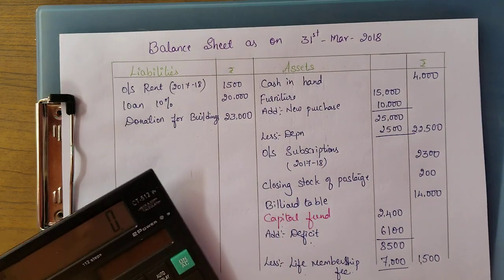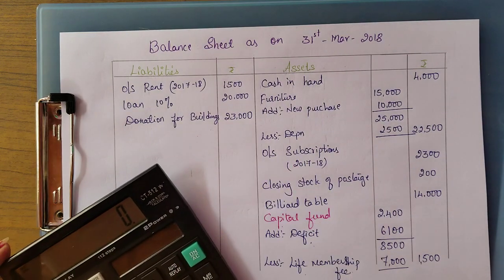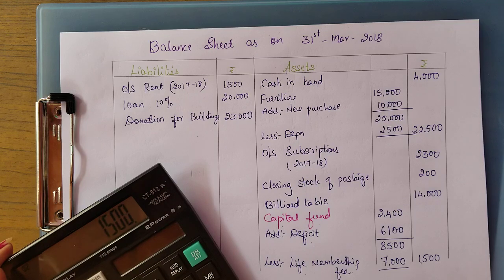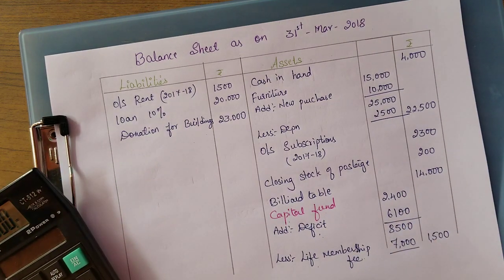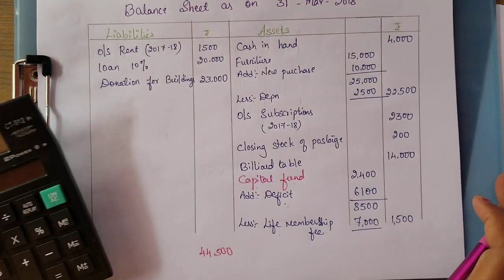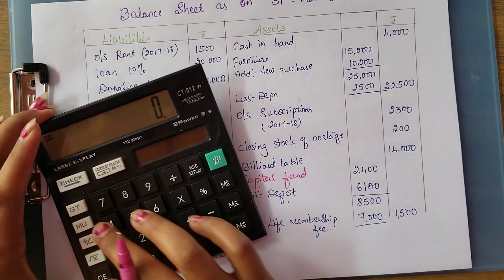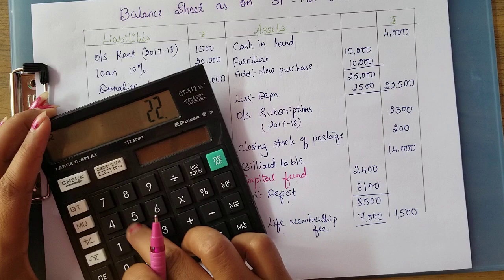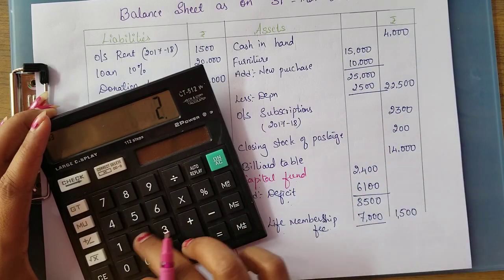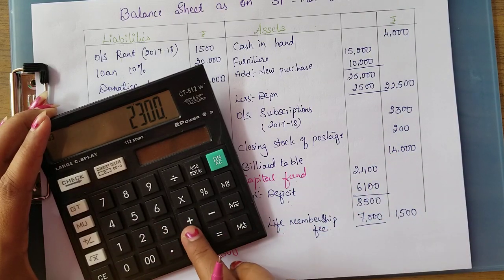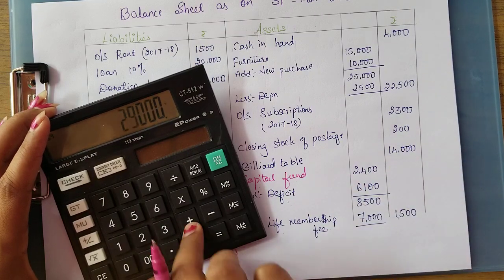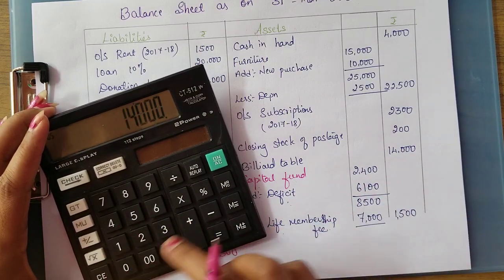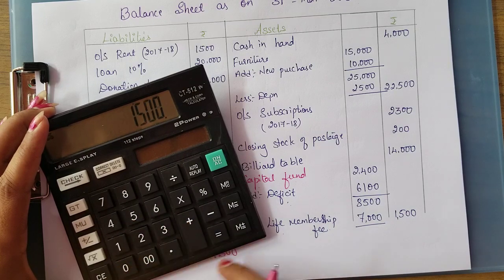Let us find out the total now. 20,000 plus 1,500 plus 23,000. We are getting 44,500. Let me check the asset side. 4,000 plus 22,500 plus 2,300 plus 200 plus 14,000 plus 1,500.